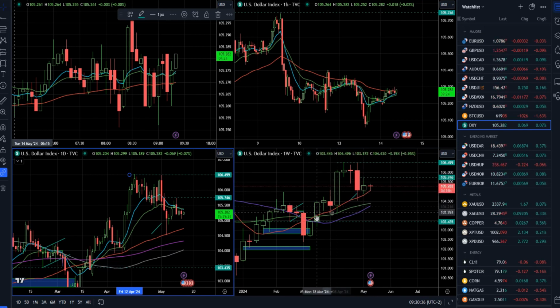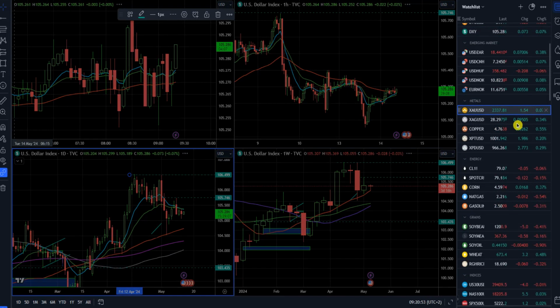And this is all happening just around our 50-week moving average at this point. So as long as the market can hold above 104.50 and we don't break and hold below this pin bar low, I give more chances to the upside on the dollar index.